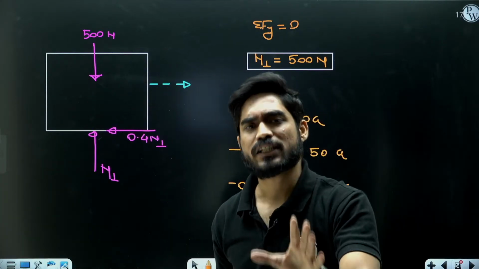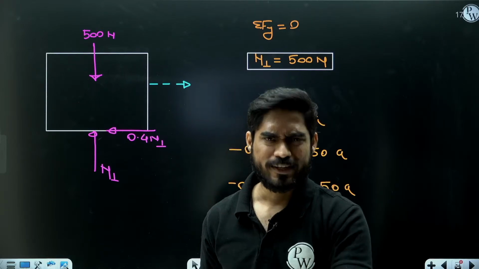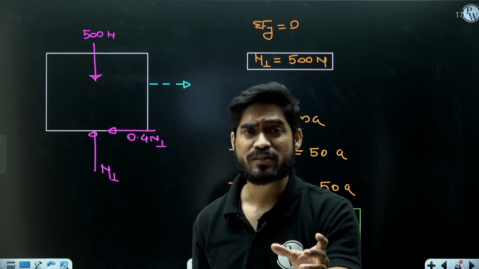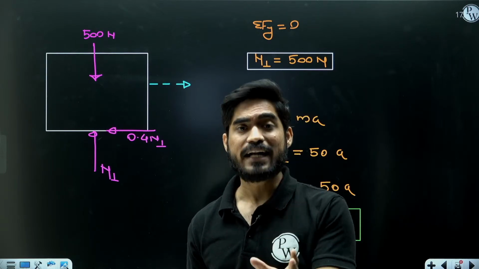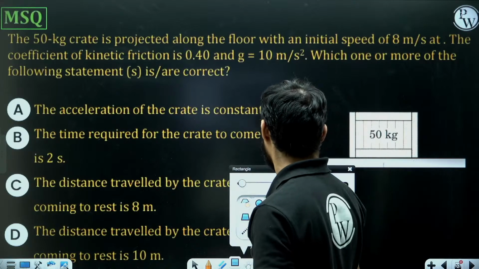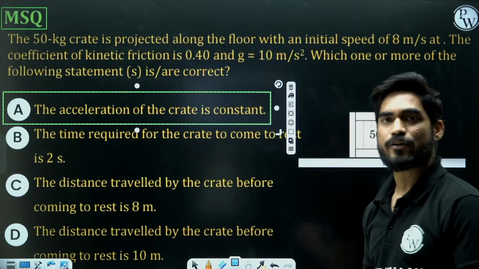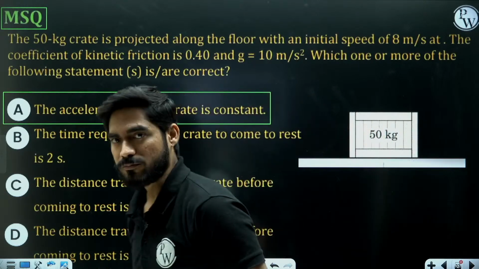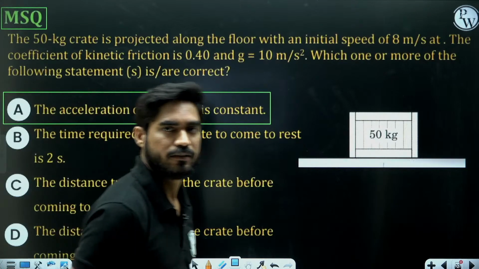Is it a function of time? No. Is it a function of displacement? No. Is it a function of velocity? No. It is a constant value. At all times, acceleration will remain the same. So can we say that acceleration is constant? The body is moving with constant acceleration. So the statement A is absolutely correct. Acceleration of the crate is constant, right? Statement A is absolutely correct.